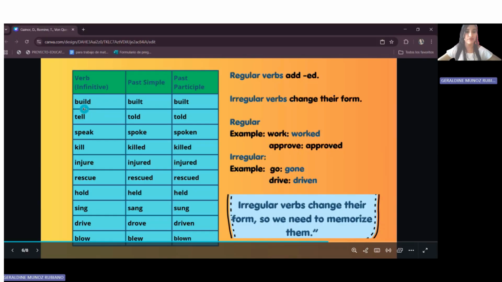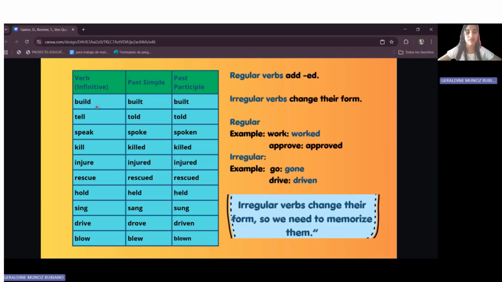For example, the verb in infinitive, build, in past simple is built, and in past participle is built too. Tell, in past simple is told, in past participle is told. The verb is irregular because it changed its form. Speak, spoke, spoken, changes.